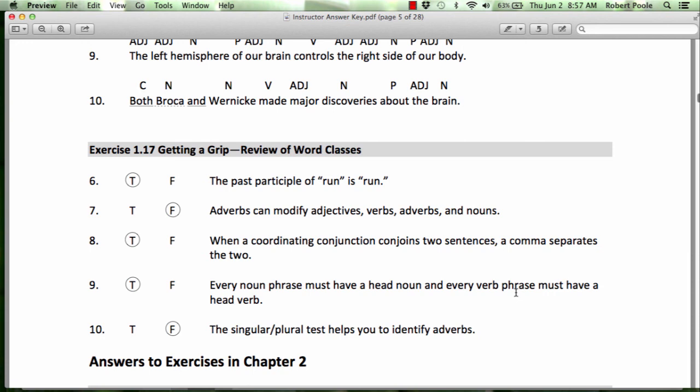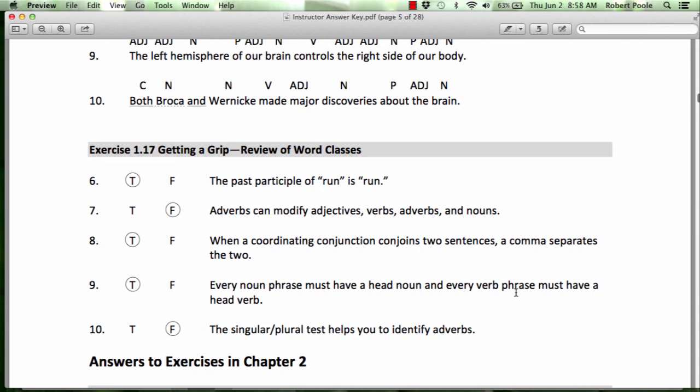Number 8, when a coordinating conjunction conjoins two sentences, a comma separates the two. Yeah, that's true. We'll talk a lot more about comma usage later. But yeah, coordinating conjunctions conjoin two independent clauses. 9, every noun phrase must have a head noun. Absolutely.